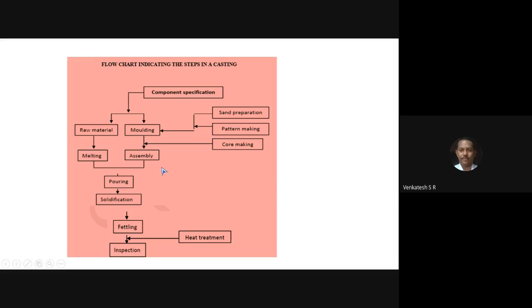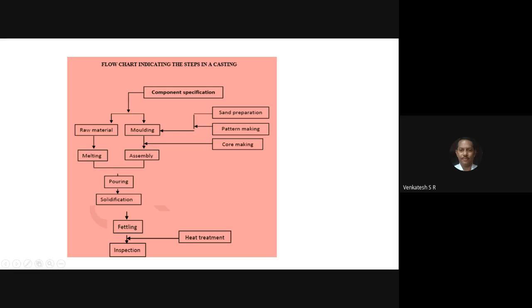Depending upon size, shape, and type of metal, non-ferrous or ferrous, the solidification takes 20 seconds to 2 minutes or even more. Solidification is nothing but transformation of the liquid phase to the solid phase. You have already studied the liquid phase and the solid phase in material science.